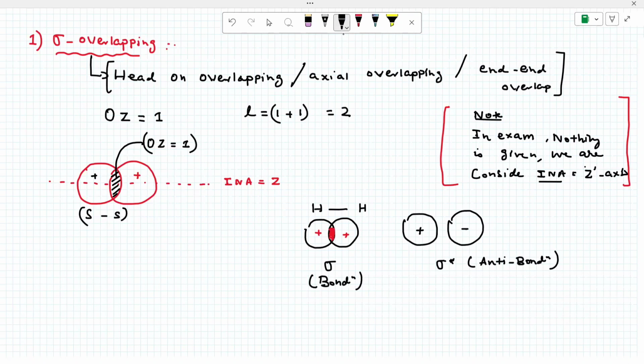Generally there are 3 classes: one bonding, one anti-bonding, one non-bonding. Non-bonding means zero overlap.